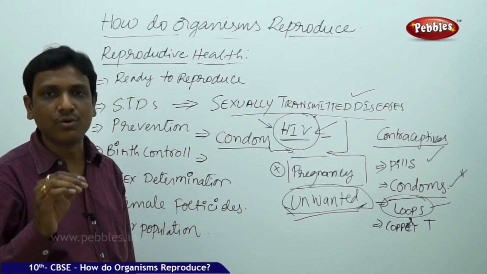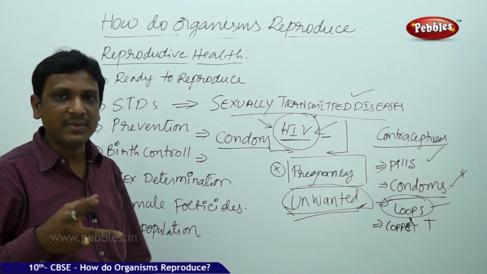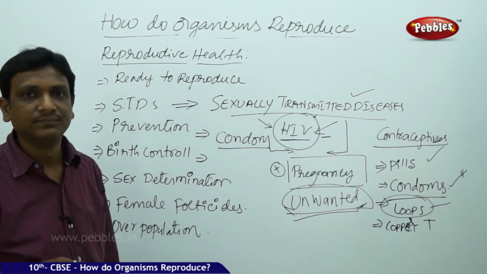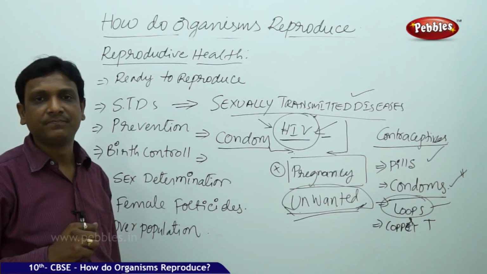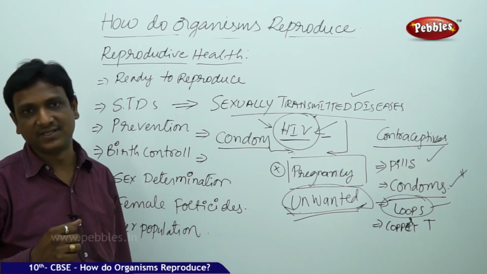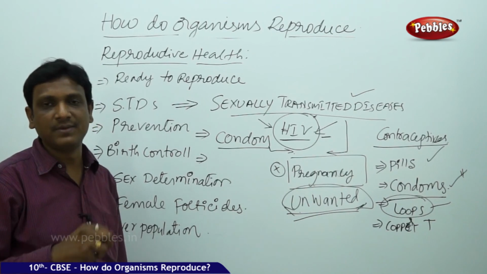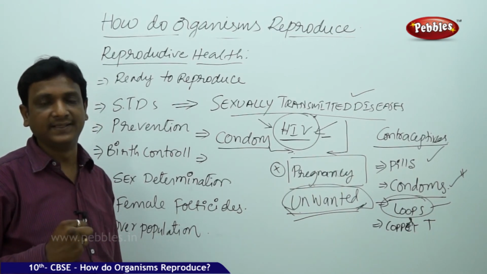If it is done in males, you call it vasectomy. In females, if the fallopian tube is cut and tied, it is called tubectomy. So by these surgical methods, we can avoid pregnancy.